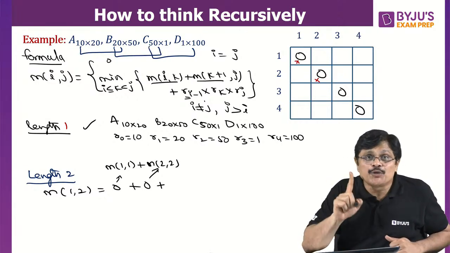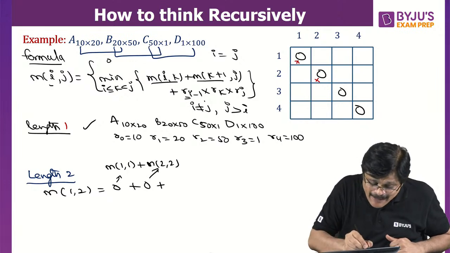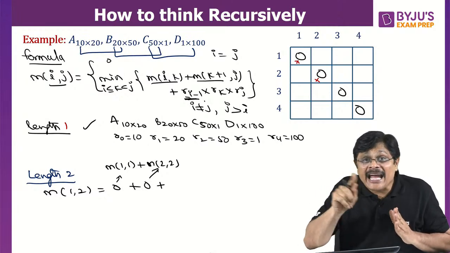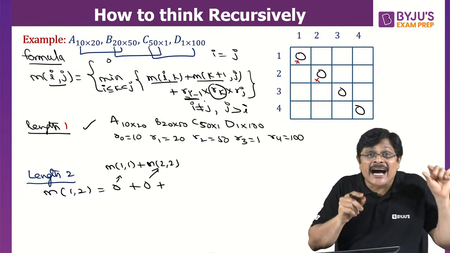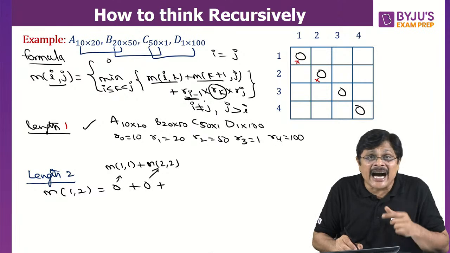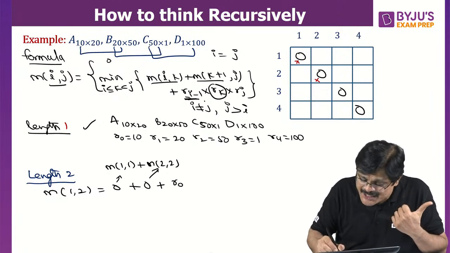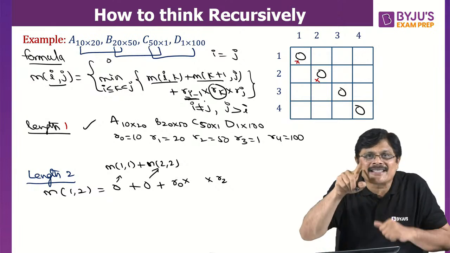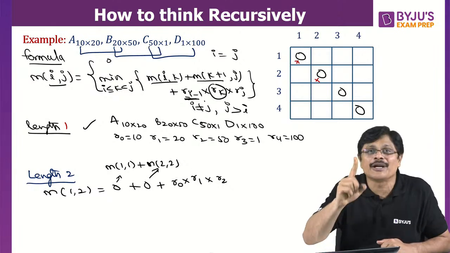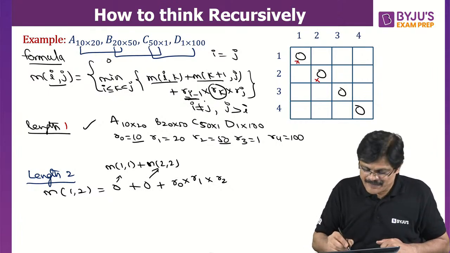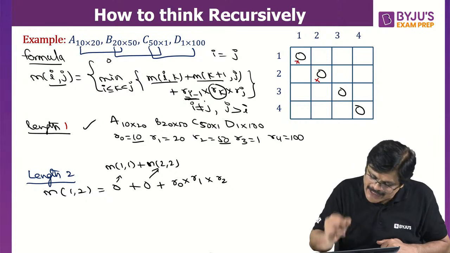Plus, now look here. We are going from M1 to 2. See, whenever it is Mij, it is Ri minus 1, Rk, Rj. K varies, this Rk varies, but Ri minus 1 and Rj will be fixed. So for this, when it is M12, Ri minus 1 means R0 and the last one is R2. These two will be fixed. These two will not change. Only the middle value for k changes, because for two matrices k is only one value, that is R1. That is the value fixed. Now R0 is 10, R2 is 50. So 10 into 50, 500 multiplied with 20.